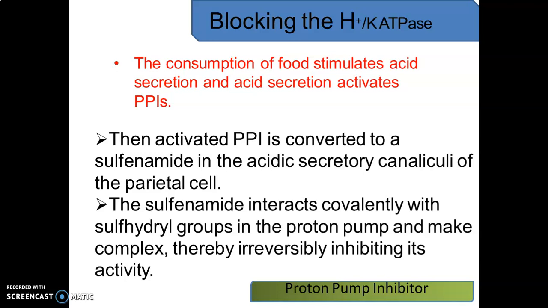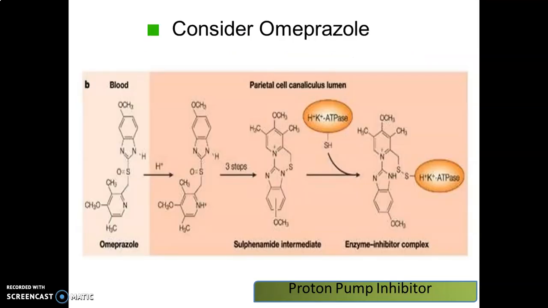The sulfonamide interacts covalently with the sulfhydryl groups in the proton pump and forms a complex, thereby irreversibly inhibiting its activity. Here, omeprazole in an acidic environment is converted to the sulfonamide intermediate, which then combines with the sulfhydryl group of the proton potassium ATPase pump, forming an enzyme inhibitor complex and thereby inhibiting the pump.